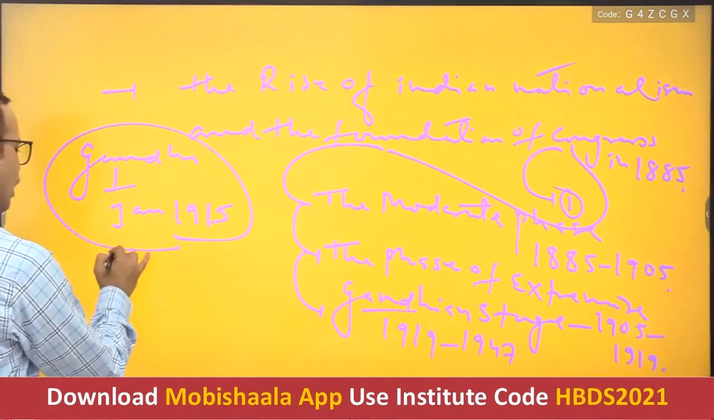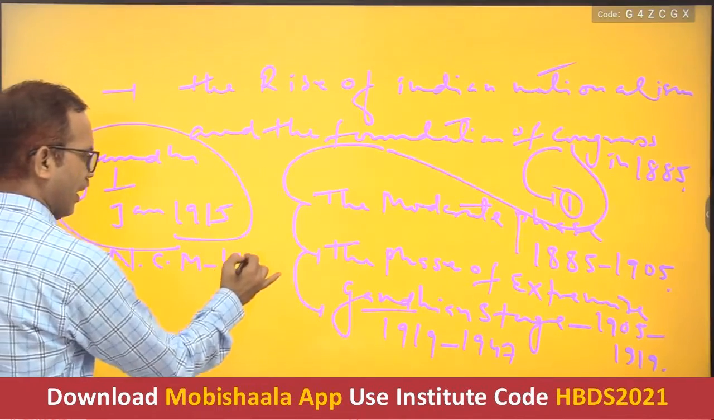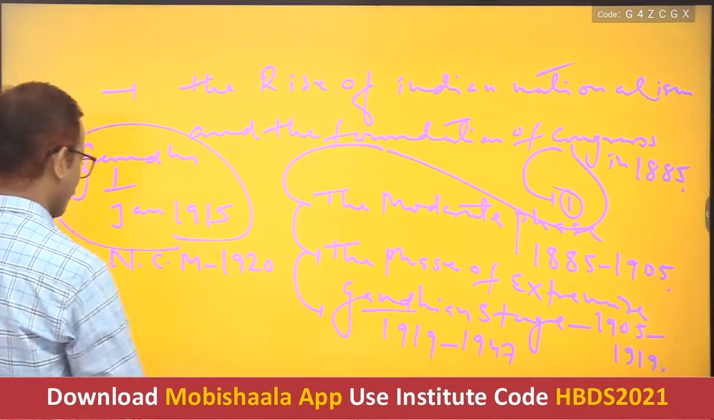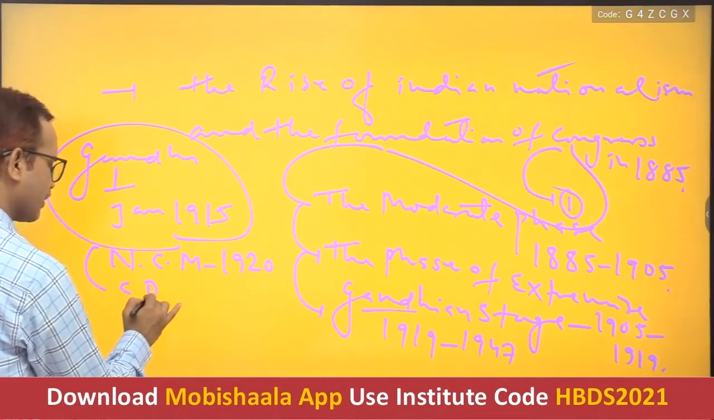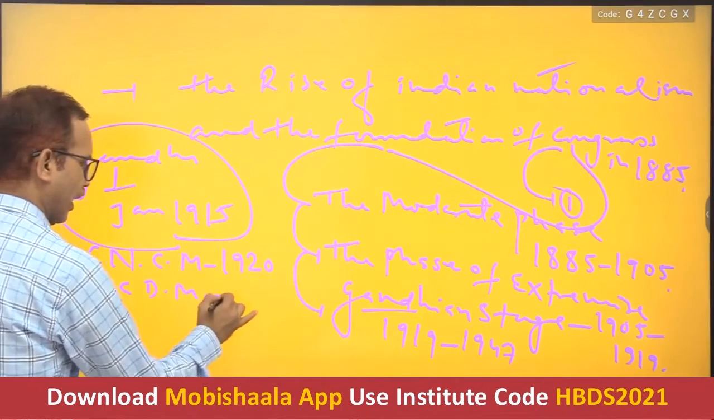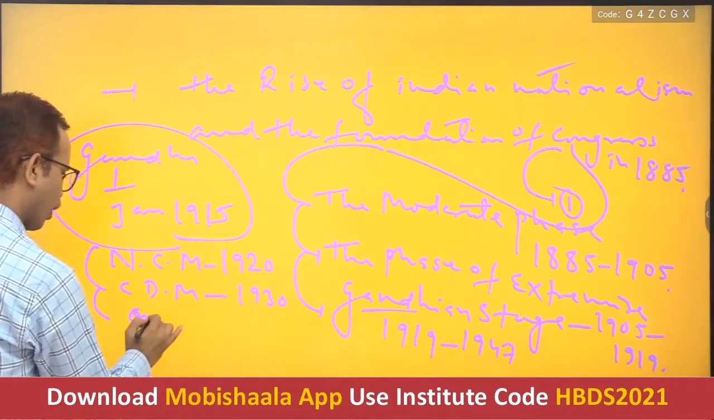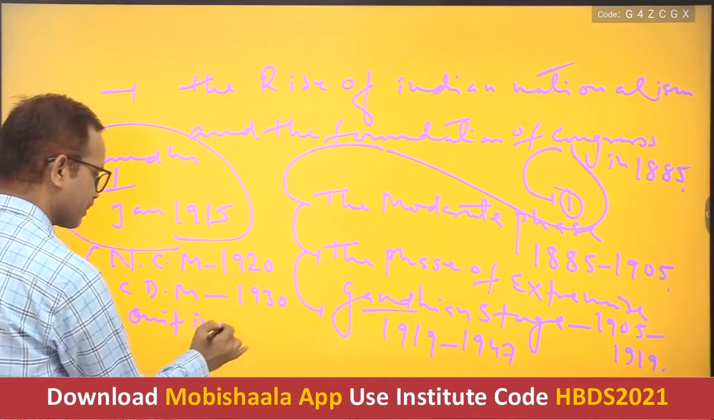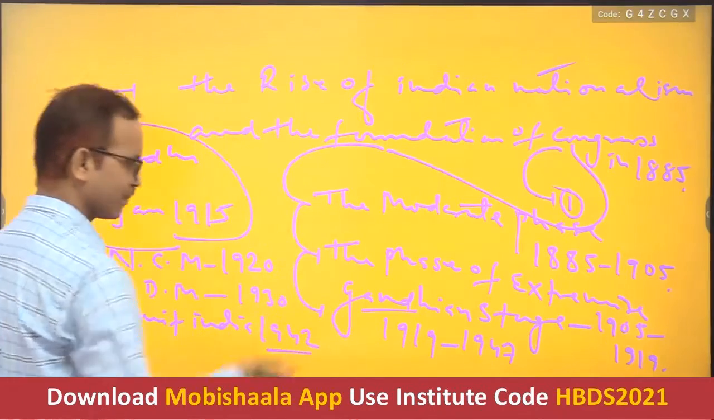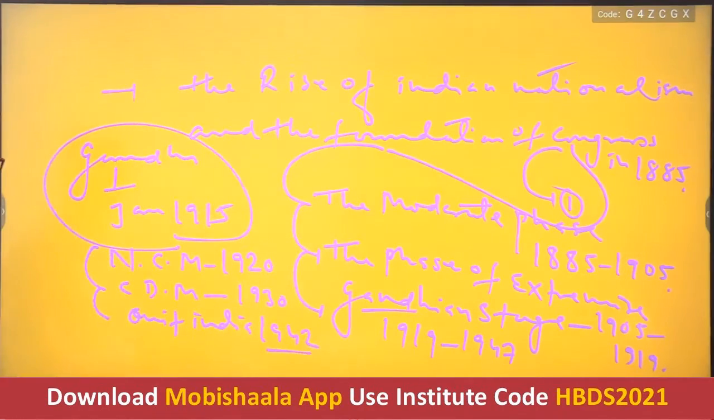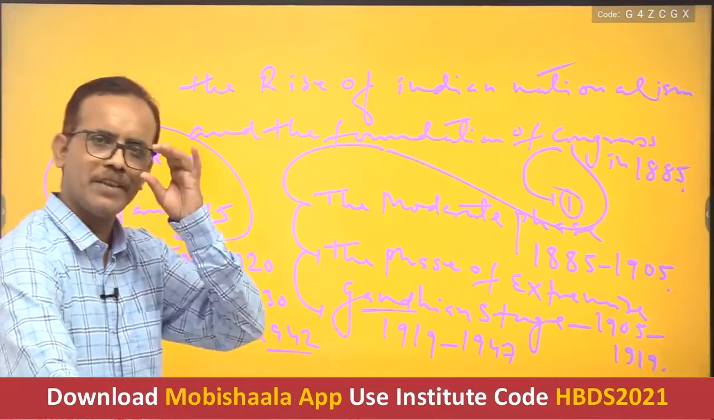One, non-cooperation movement in 1920, then civil disobedience movement in 1930, and then Quit India movement in 1942. So we have to see all the three movements led by Gandhiji.